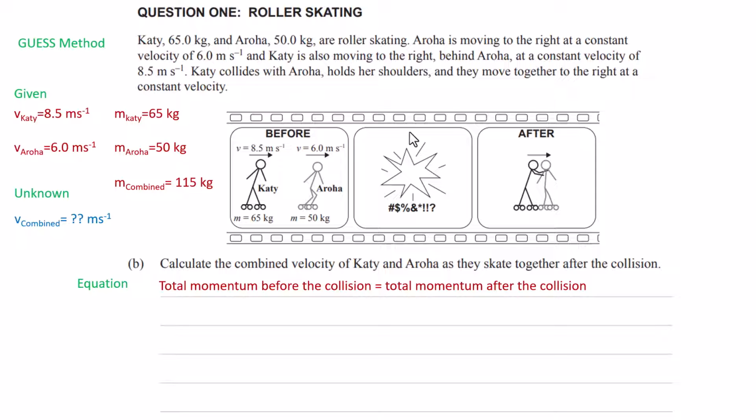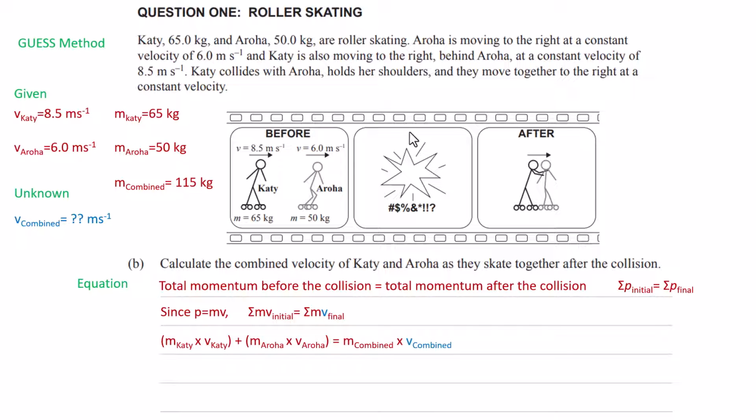And we should know that the total momentum before the collision is the same as the total momentum after the collision. And we can write that in shorthand using this: the sum of the initial momentum equals the sum of the final momentum. And since momentum is equal to mass times velocity, the sums of those momentums can be stated as the sum of the mass times the velocities initial equals the sum of the mass times the velocities final.